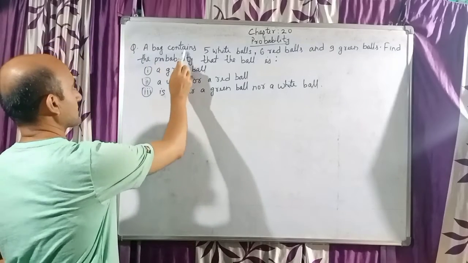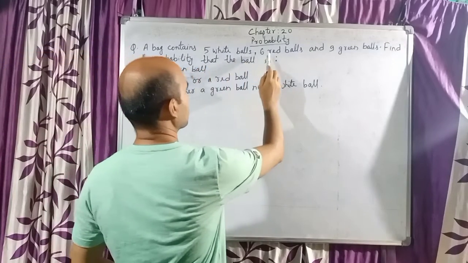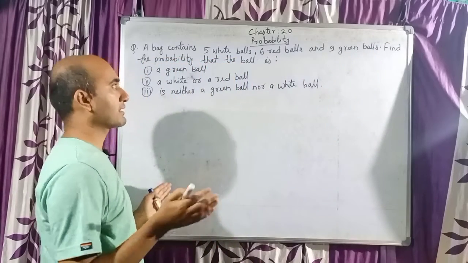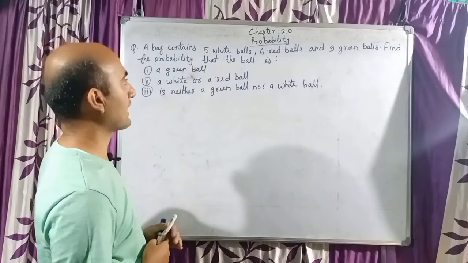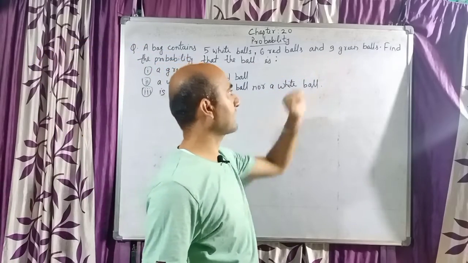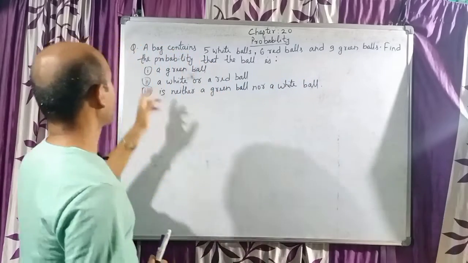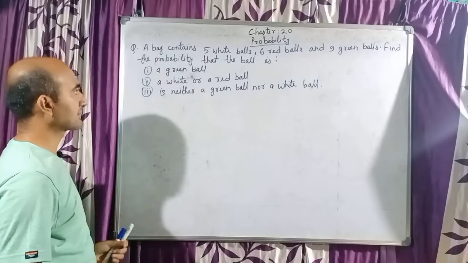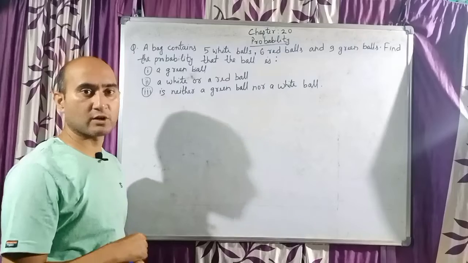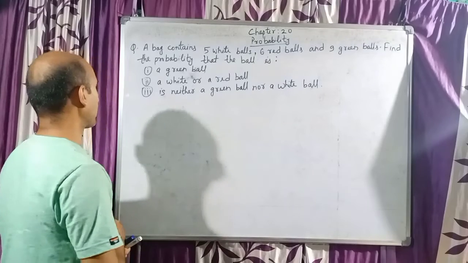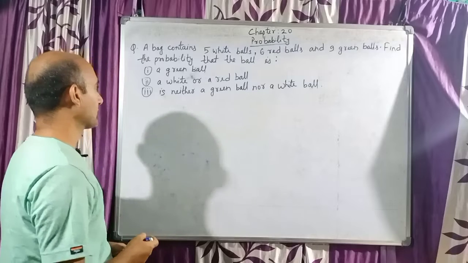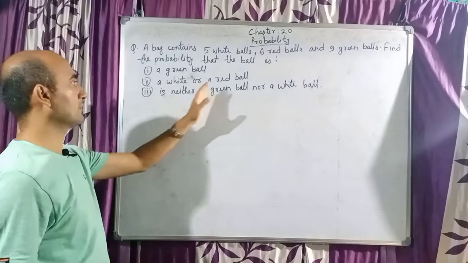A bag contains 5 white balls, 6 red balls and 9 green balls. So in a bag such types of balls are there: 5 white balls, 6 red balls and 9 green balls. Find the probability that the ball is a green ball. You have to find the probability of a green ball. Number 2, a white or a red ball. You have to find the probability of a white or red ball.